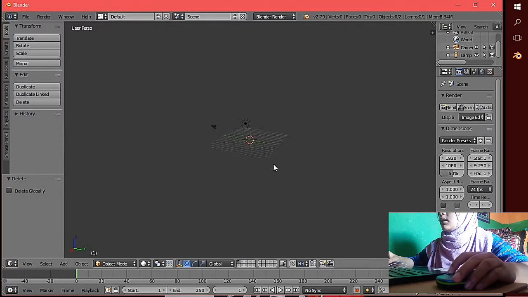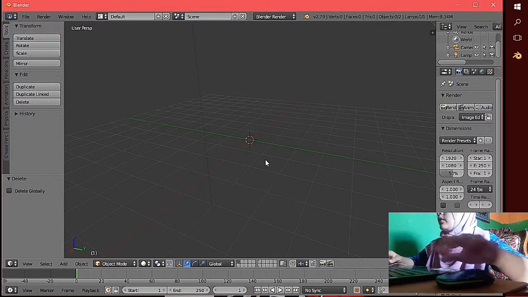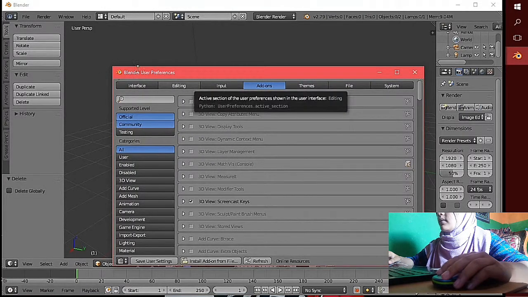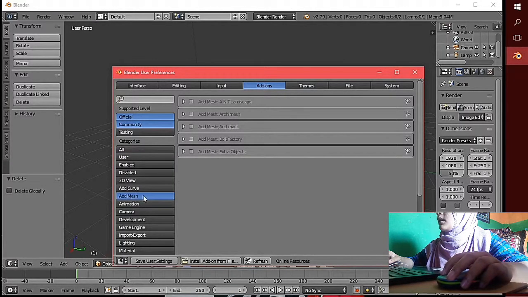Third, click Ctrl, Alt, and U for the User Preference Blender menu. Then select Add-ons. Fourth, select Add Mesh in the Categories column. There is a box with Add Mesh ANT Landscape. Cross it.